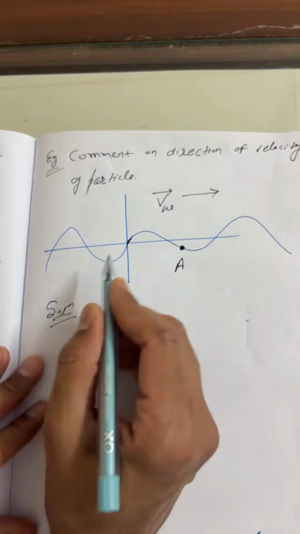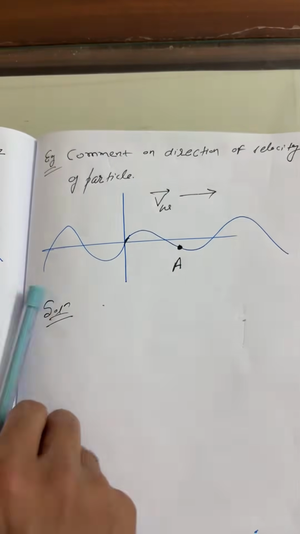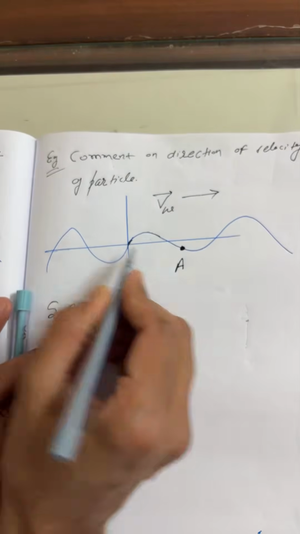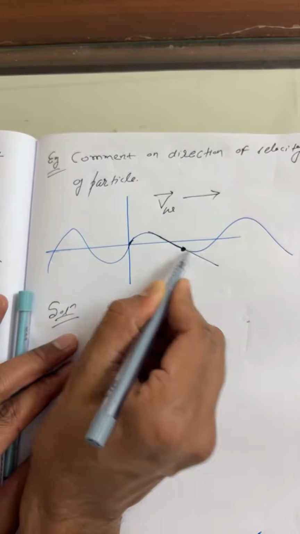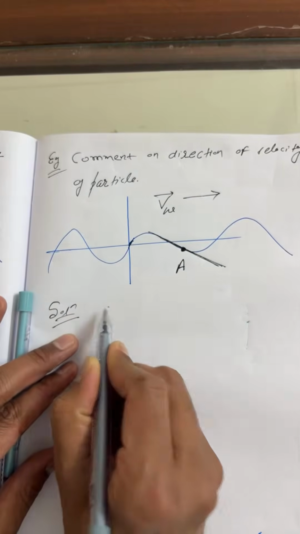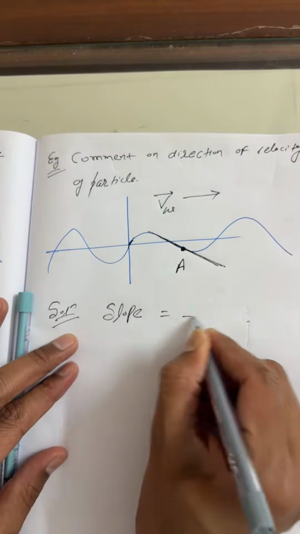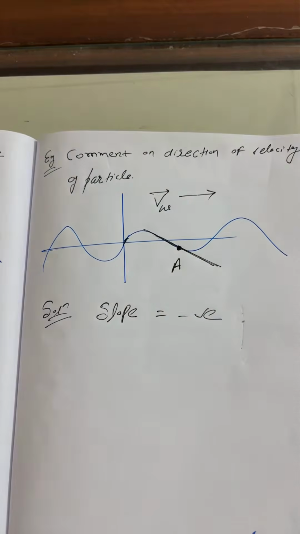From here only, you will draw the tangent, my dear students. If you draw the tangent here, the slope is negative. The slope here is negative.